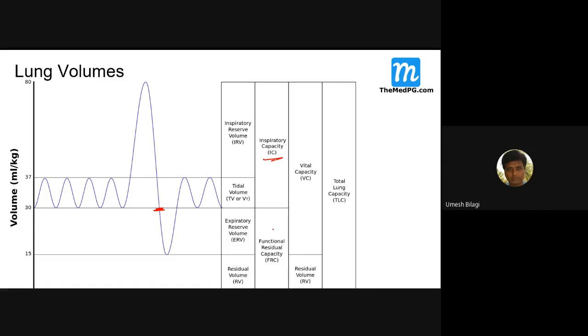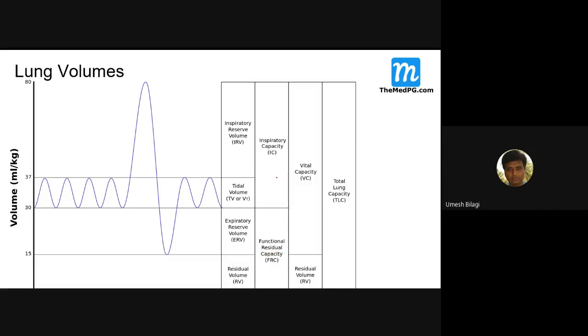What is functional residual capacity? What is left after inspiratory capacity is functional residual capacity, among this TLC. You got it? Yes, sir. Below the tidal volume, after expiration, whatever is left is functional residual capacity, also called FRC.